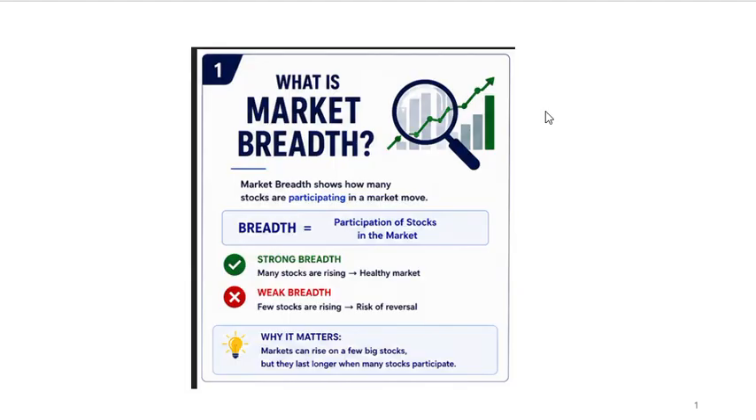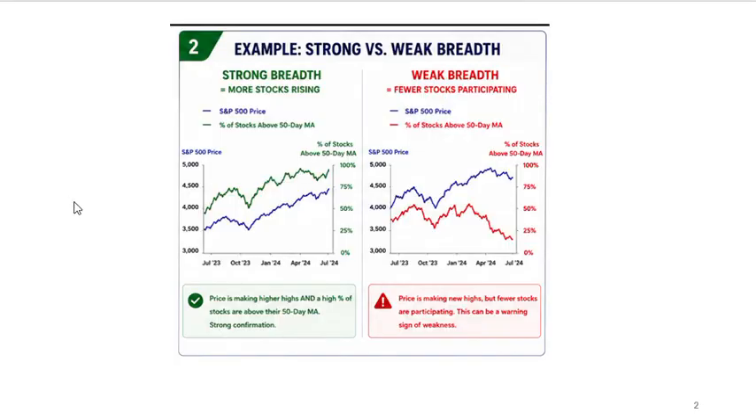Risk of reversal. Why it matters. Markets can rise on a few big stocks, but they last longer when many stocks participate. So for example, here you have in the green a percentage of stocks above the 50-day moving average. The price is making higher highs and a higher percentage of stocks are above their 50-day moving average. So it's a strong confirmation that the market is participating and going up.